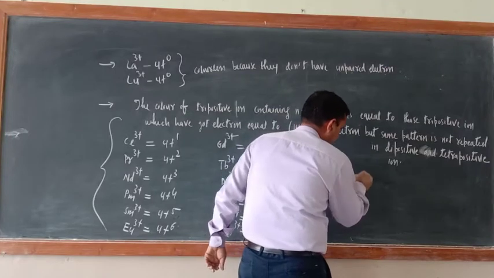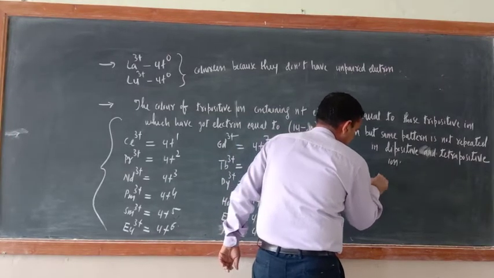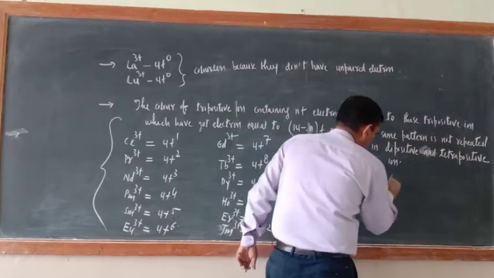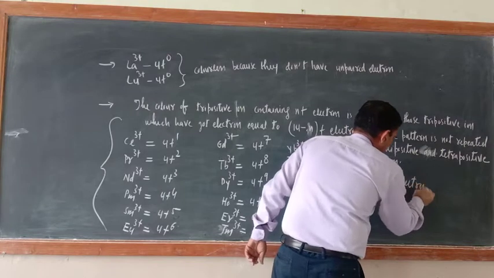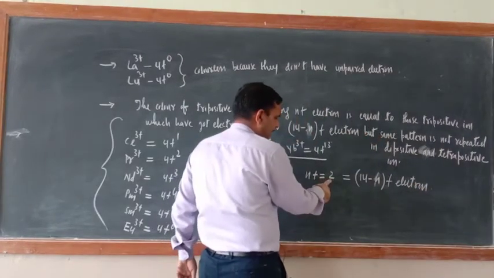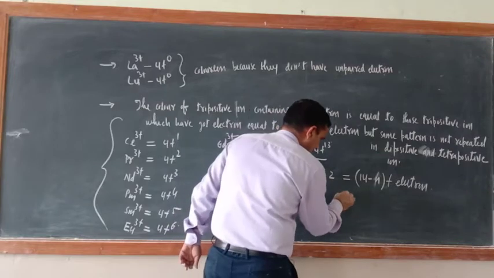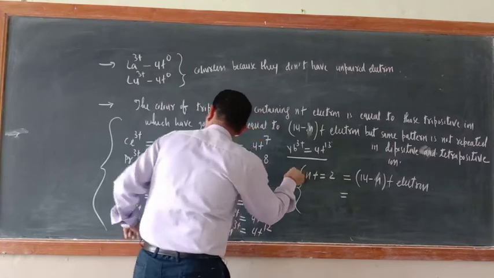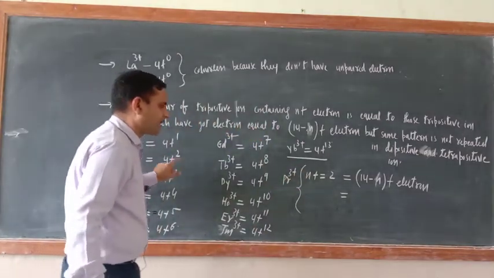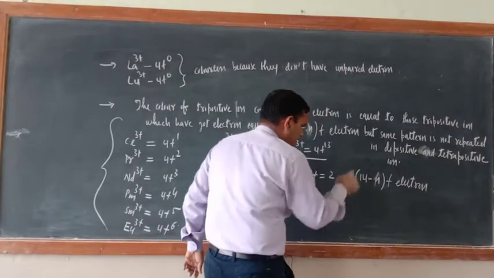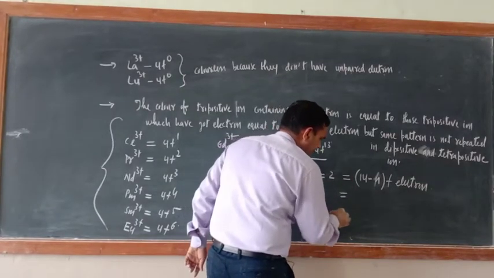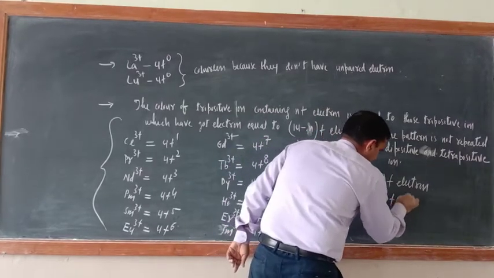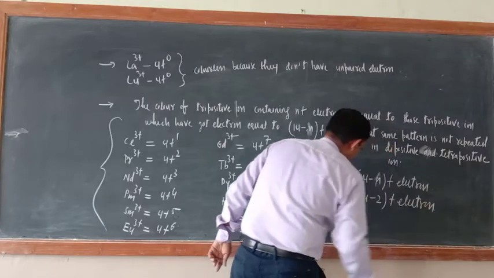This is equal to 14 minus nF electron. So just see, nF equal to 2 electron is there. And now I am talking of Pr3 positive. How many electrons are there? 2 electrons. So nF electron equal to 2. So now you write here, see, 14 minus 2 f electron.